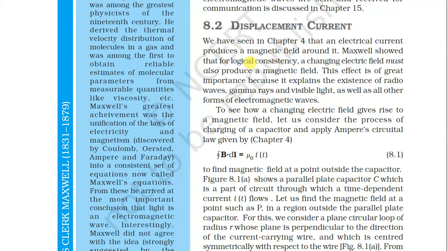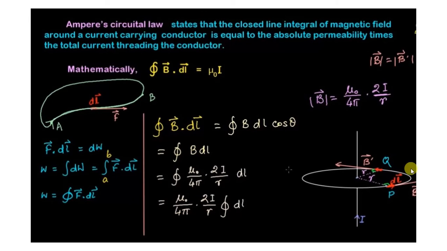So see here, in this chapter, first of all, Ampere's circuital law. Ampere's circuital law states that the closed line integral of a magnetic field around a current carrying conductor is equal to the permeability times the total current threading the conductor. It is mathematically expressed as the integral of B·dl equals mu 0 into I. Here mu 0 is the permeability of space, and here we are considering air as the medium. So it is the permeability of whichever medium we are considering.